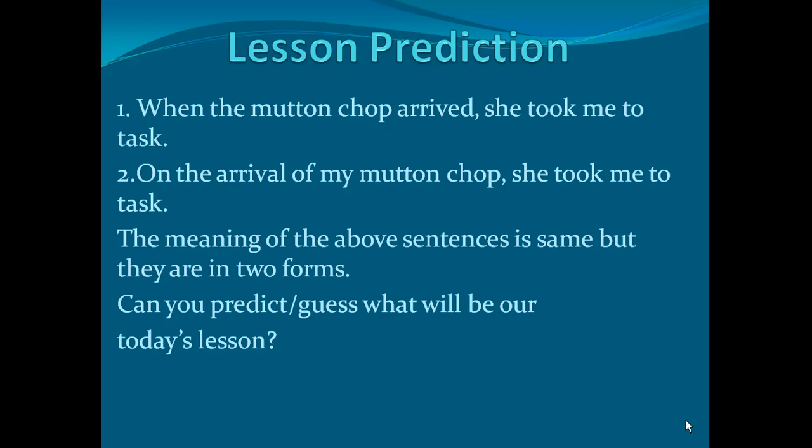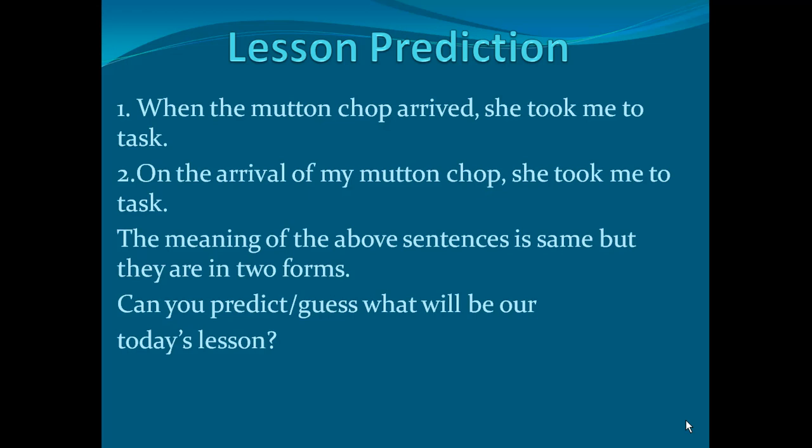My dear students, here are two sentences. First one, when the mutton chop arrived, she took me to task. Next one, on the arrival of my mutton chop, she took me to task.